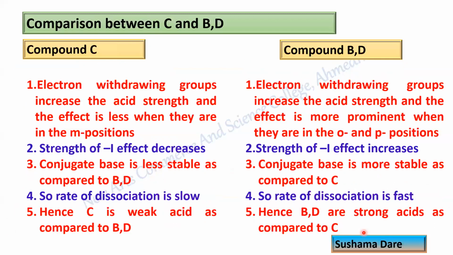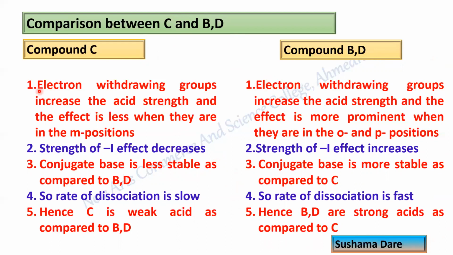Now let us go with compound C and compounds B and D. Why are we going with this group, compounds B and D? In compounds B and D, the electron withdrawing group is present at ortho and para position, while in compound C the nitro group is present at meta position. That's why, on the basis of ortho, para and meta, always remember that you have to take ortho and para in one group and meta in another group.